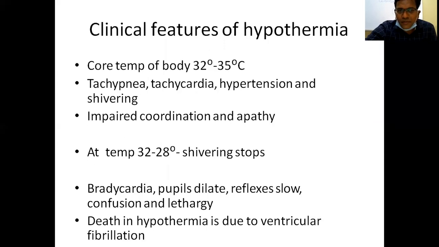So whenever the temperature falls below 35 degrees, in the range between 32 to 35, the shivering protective mechanism works. If the temperature falls below 32, in the range between 28 to 30 degrees, the protective mechanism also fails. The shivering also stops. The patient has bradycardia, dilated pupils, slow reflexes, confusion, and lethargy. Death due to hypothermia is mainly due to ventricular fibrillation.